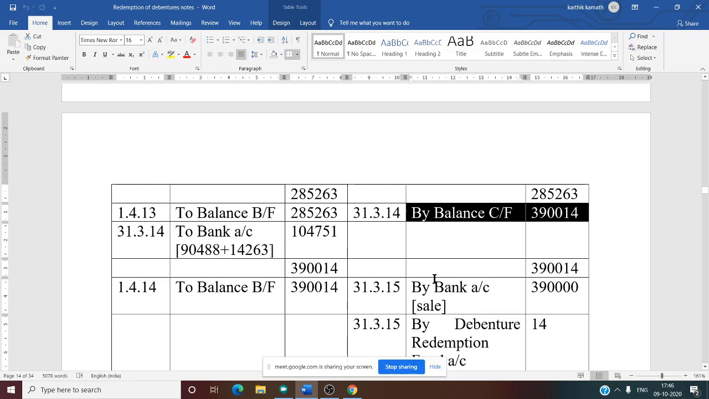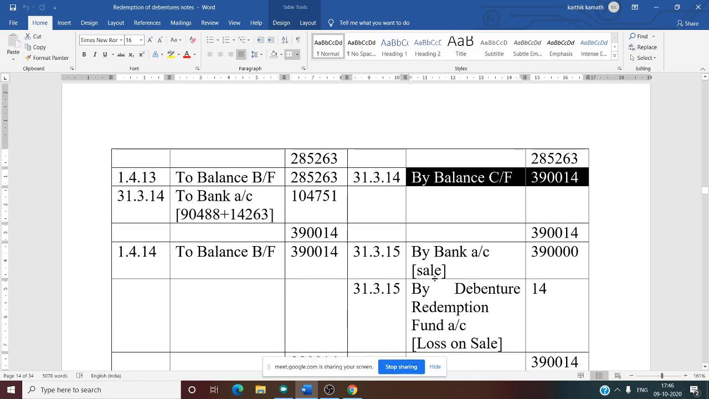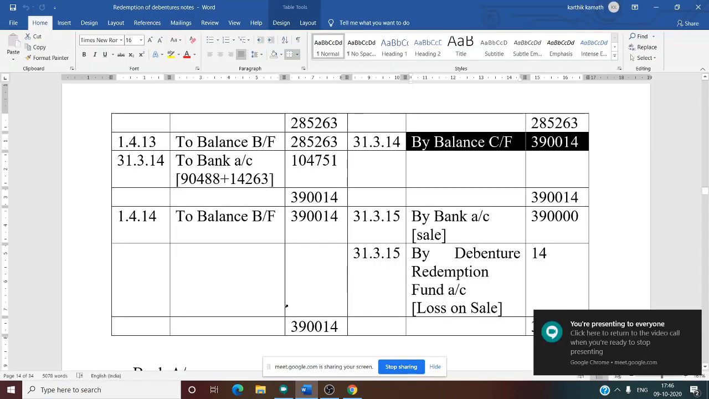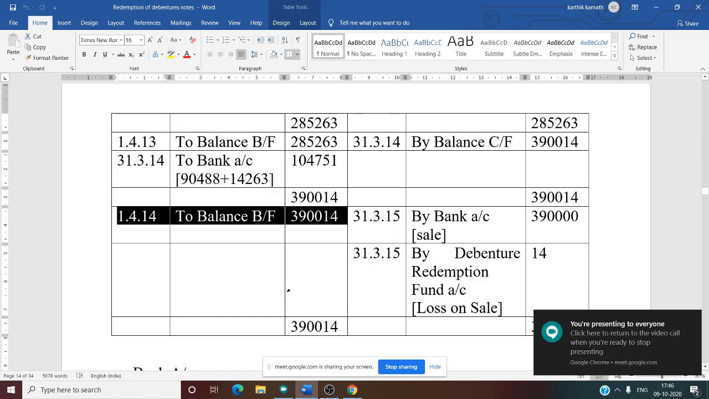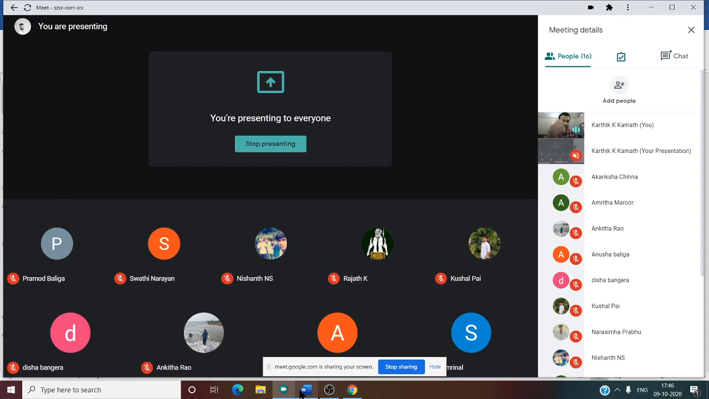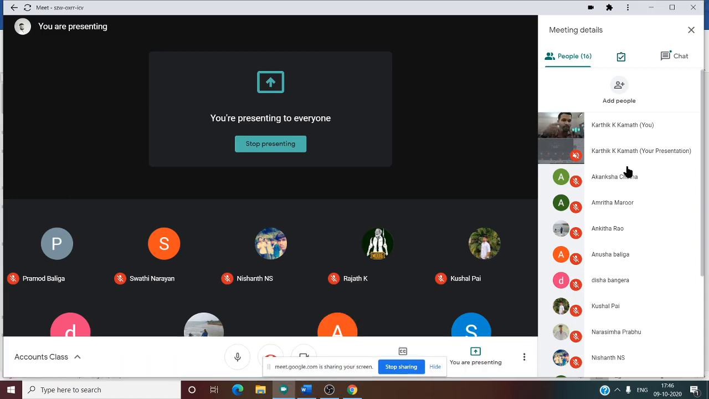Now the last year is very important. The last year in the debenture redemption fund investment account is very important, and I will tell you why. See this now. The last year's opening balance is the previous year's closing balance, but here there is no bank account. Why is there no bank account? We have discussed this in the previous class.